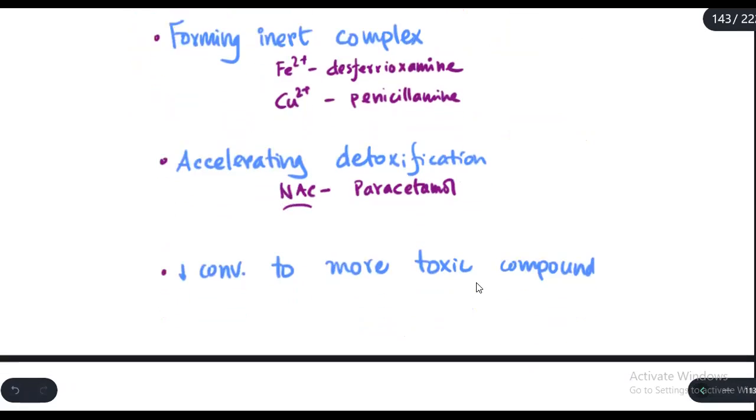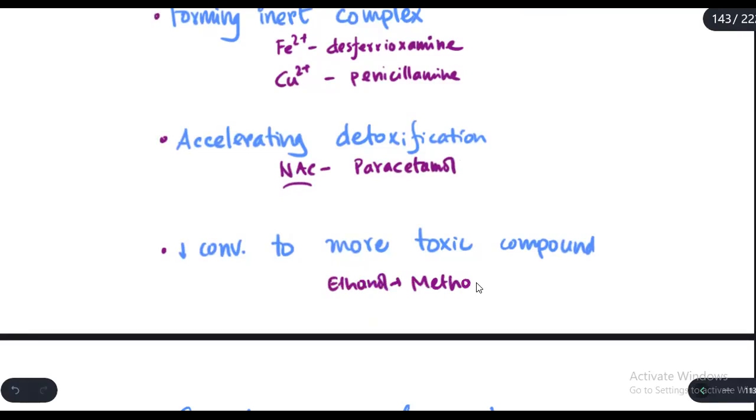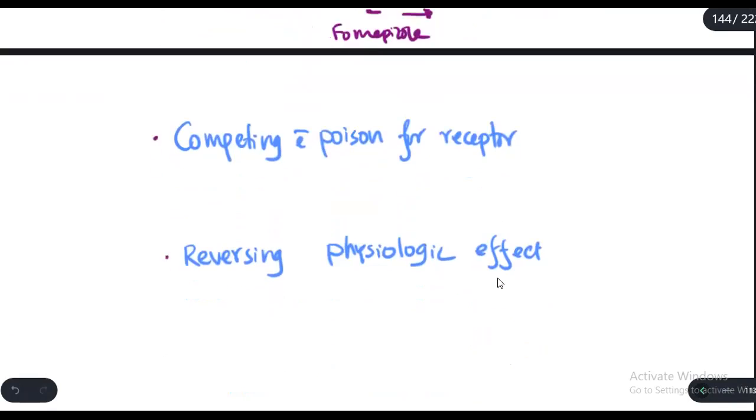Reducing the rate of conversion to more toxic compound. The classic example is giving ethanol in patient with methanol poisoning. Giving ethanol to a patient with methanol poisoning prevents the conversion of methanol to more toxic compounds. And similar action is mediated by fomepizole, which reduces the conversion to aldehydes.